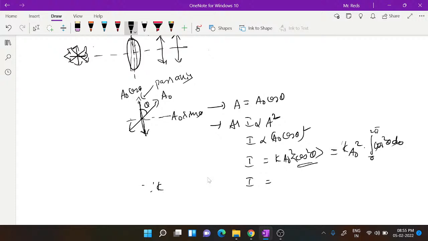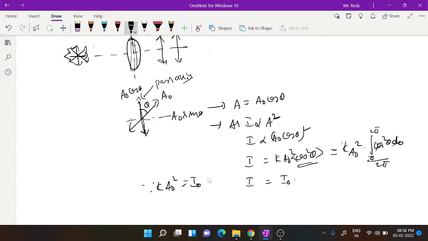If you take A naught square as I naught, then you can write it as I naught. Here, the average value can be taken as the integral of cos square theta d theta by 2 pi. So this will be I naught into 1 by 2, and we will get the entire value.